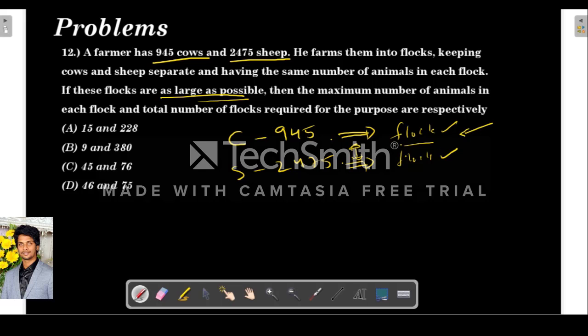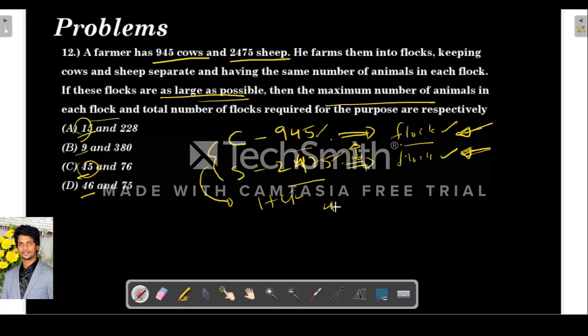So basically he wants to divide the animals into flocks of equal number. Means whatever the number of animals in a flock of cows should be the same as the number of sheep in a flock. So what we need to find is that the maximum number of animals in a flock is nothing but the HCF of these two. So what can be the HCF? Just see the options. We can see 45, 46, 9 and 15. Both numbers end with 5, so it should be either 15 or 45.